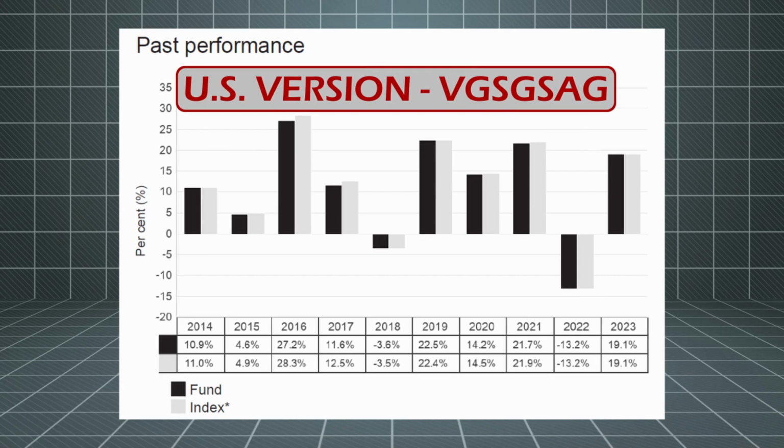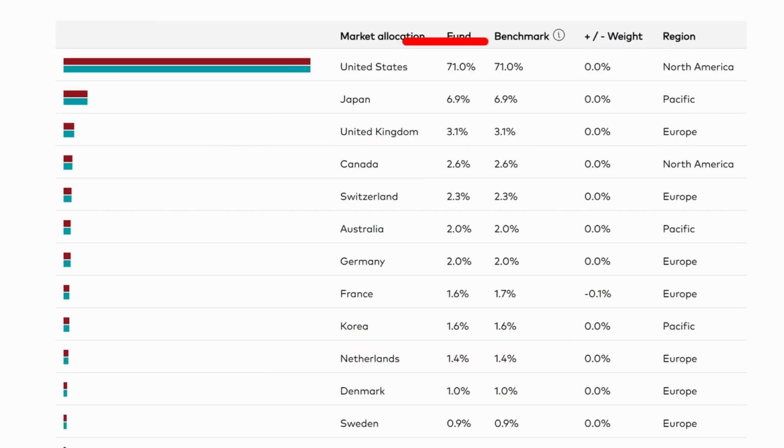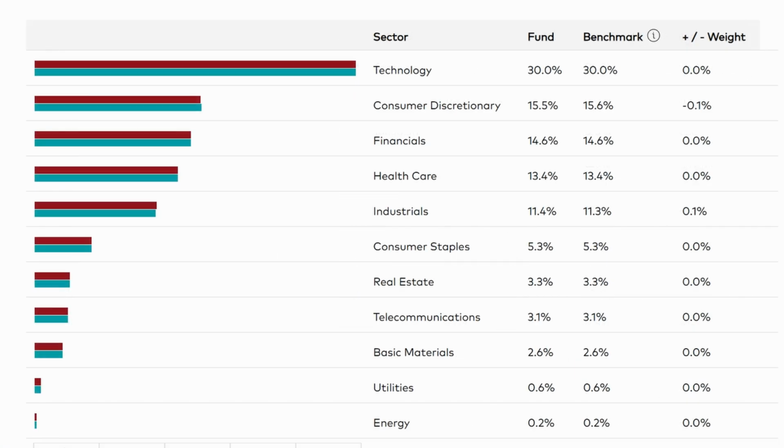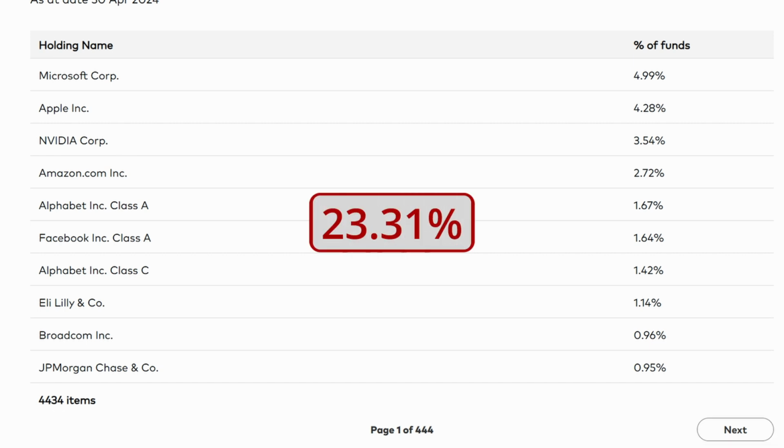The fund is quite new again, so there's not performance data going back 5 years, but there is on the US dollar version, so we'll use that for comparisons here. And the annual average return over the last 5 years on that fund is 12.86%. The US accounts for 71% of the index, with the technology sector accounting for 30%. The top 10 companies are all from the US, with Taiwan Semiconductor not making the cut this time. And they account for 23.31% of the index.